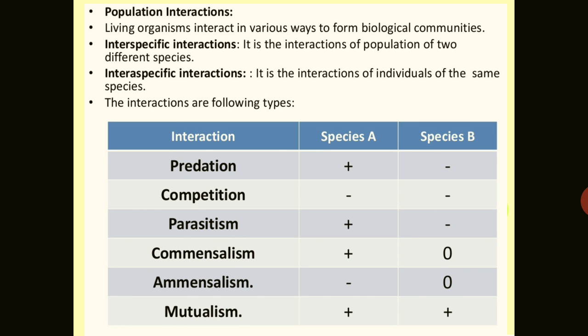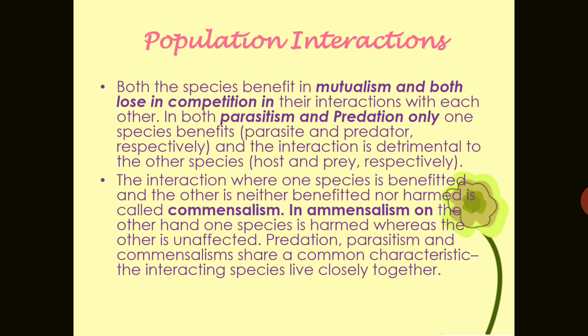So these interactions between populations are in the form of predation, competition, parasitism, commensalism, amensalism and mutualism. These are the six types of interaction found between two species.